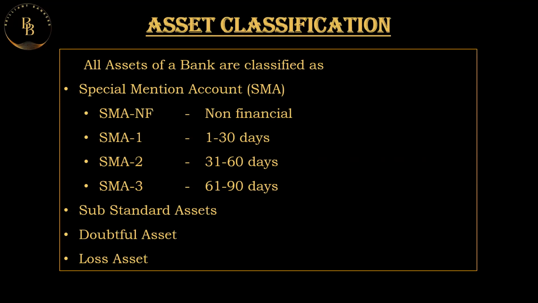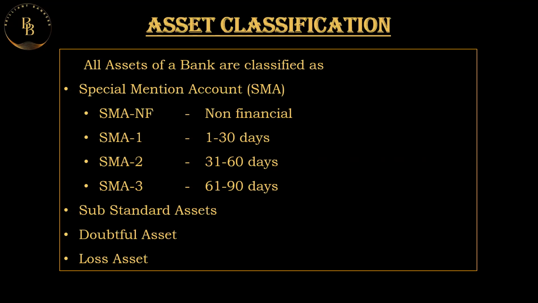So, it is classified into four types: a standard asset, a substandard asset, a doubtful asset, and a loss asset. A standard asset is also known as a special mention account, wherein if there is any delay of payment, it is kept under a special mention account. Special mention accounts are of four types.